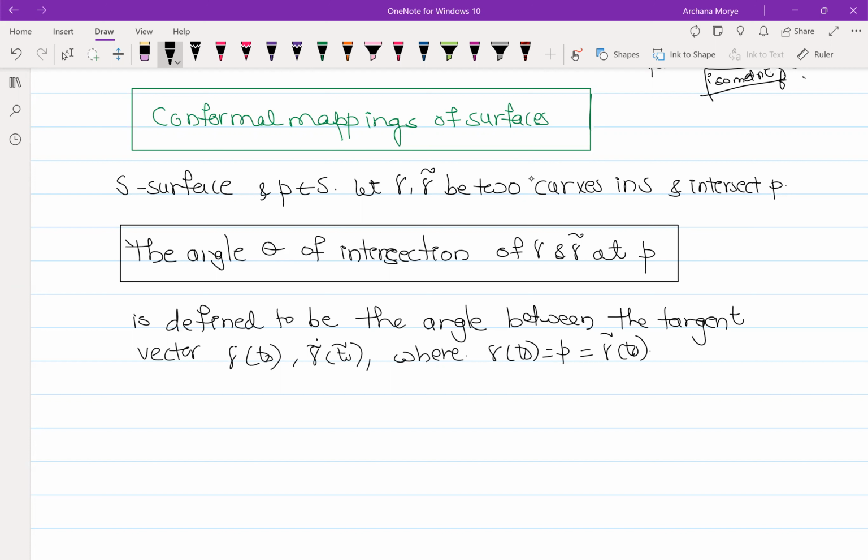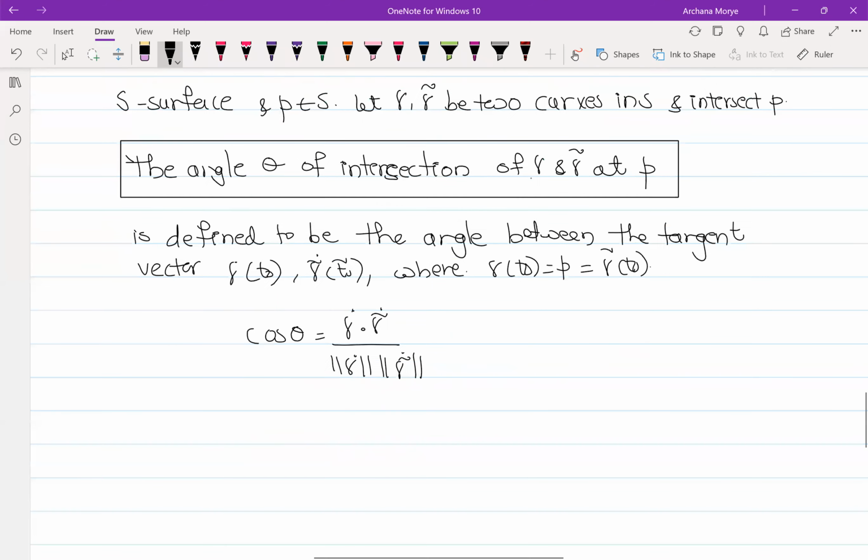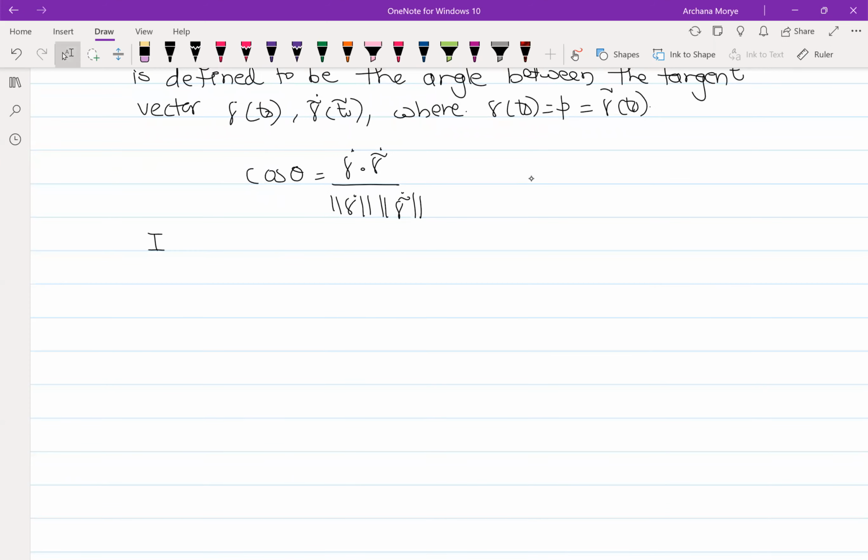So as you said, cos theta is what we get when we take this dot product divided by the norms. Now, what do we know about these gamma dots? Suppose we fix a surface patch, then we can write it in terms of the first fundamental form, right? Suppose sigma from U to S is a surface patch.